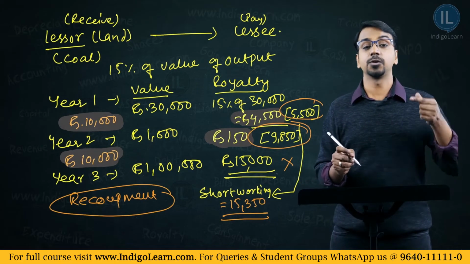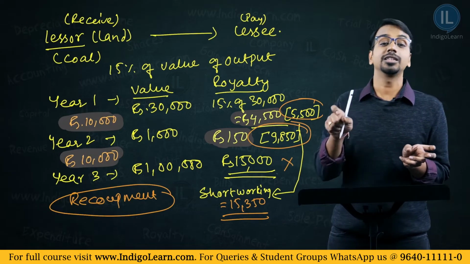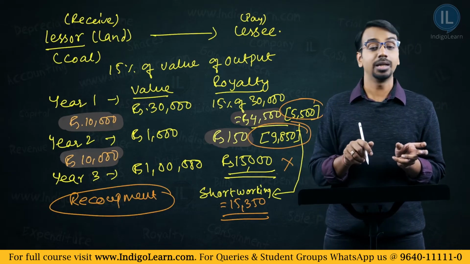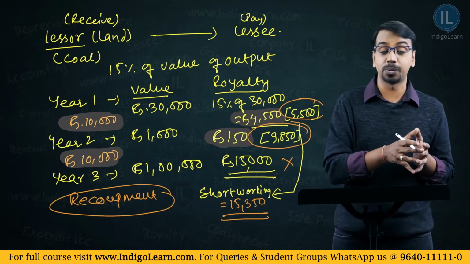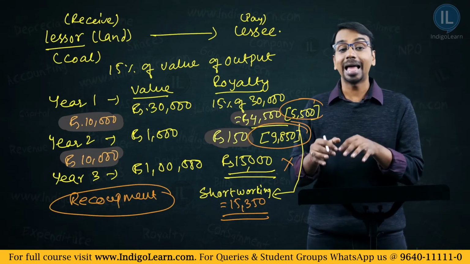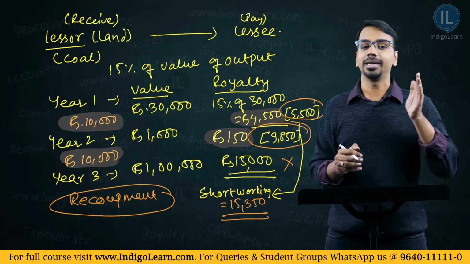Now in year 3, isn't there a surplus? 10,000 was the minimum rent and 15,000 was the actual royalty payable. What is the extra amount that is paid by the lessee in this case? 5,000 rupees. What recoupment means is, I have paid excess royalty of 15,350 in year 1 and year 2.